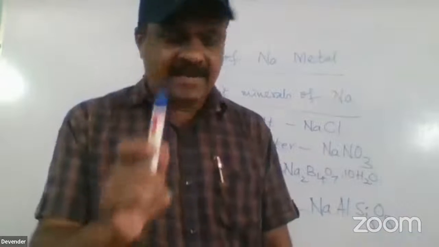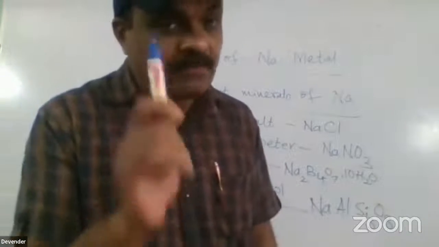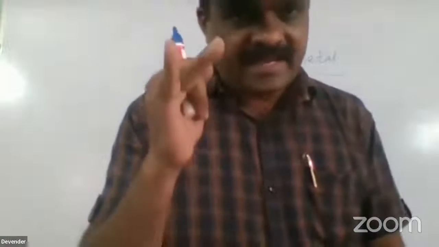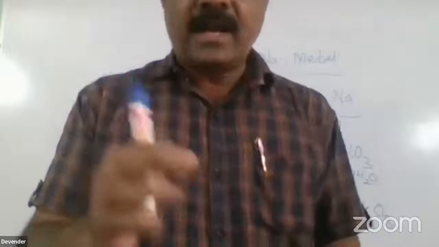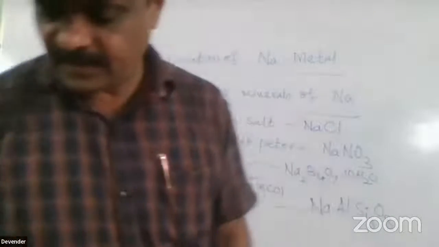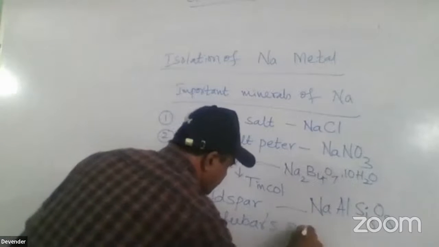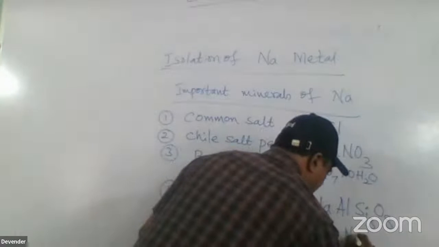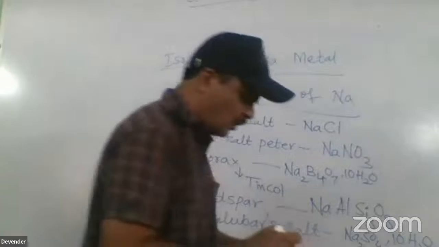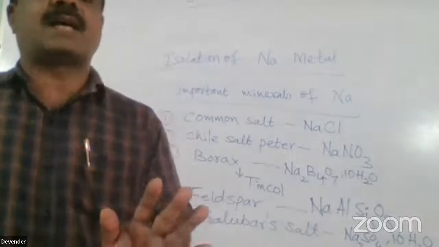What are the important minerals? I will explain only five minerals. One is common salt. Next is Chile saltpeter. Next is borax. Next is feldspar. Next is Glauber salt. Glauber salt is Na2SO4·10H2O. These are the important minerals of sodium.